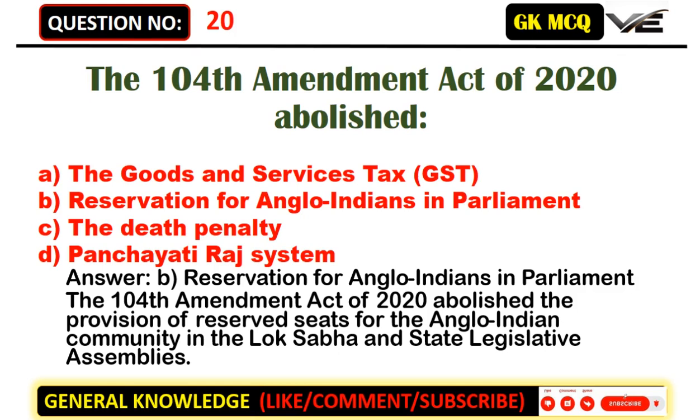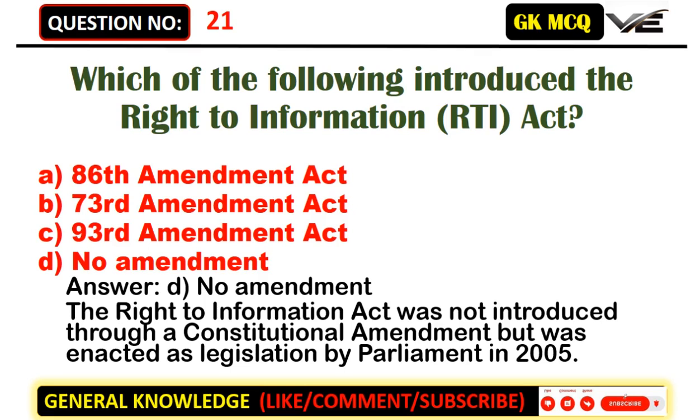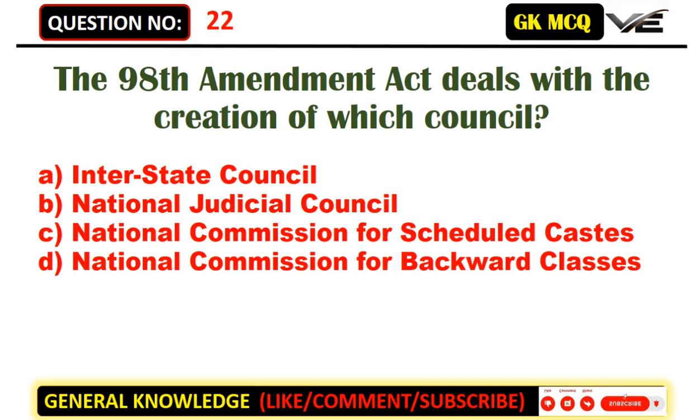Which of the following introduced the Right to Information (RTI) Act? A. 86th Amendment Act. B. 73rd Amendment Act. C. 93rd Amendment Act. D. No amendment. Answer: D. No amendment. The Right to Information Act was not introduced through a constitutional amendment but was enacted as legislation by Parliament in 2005.